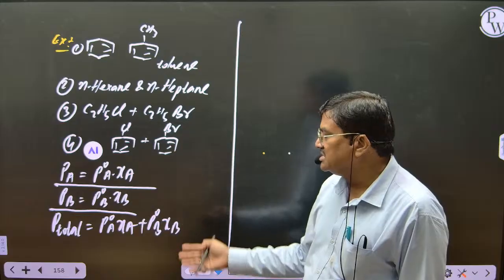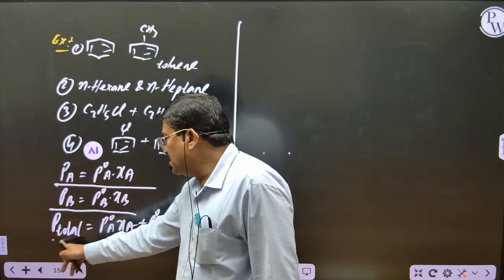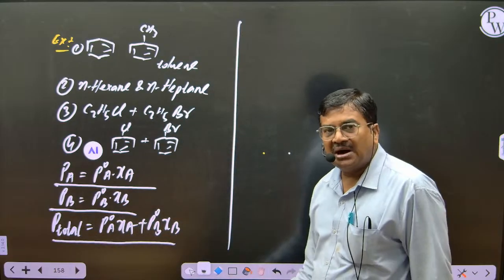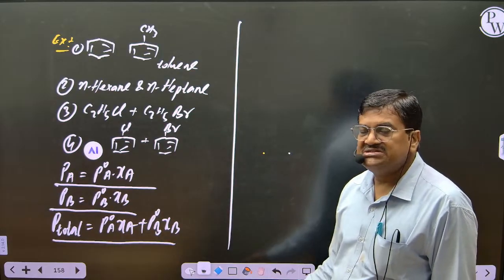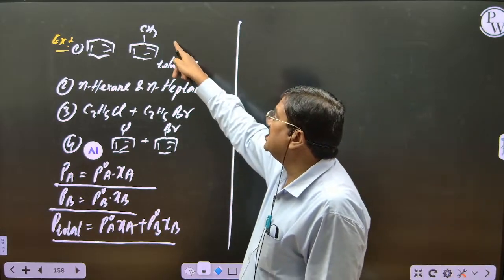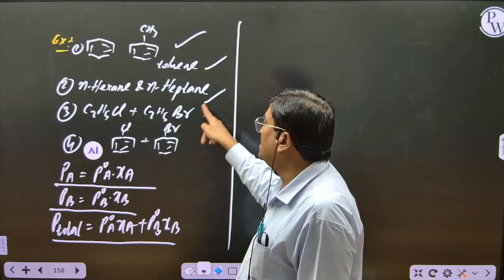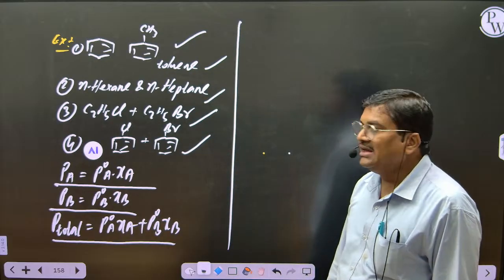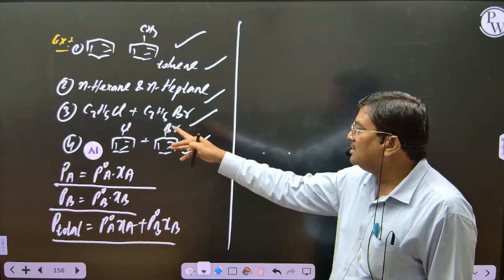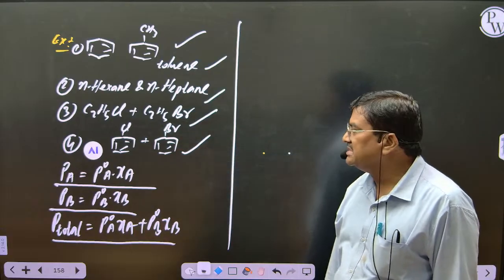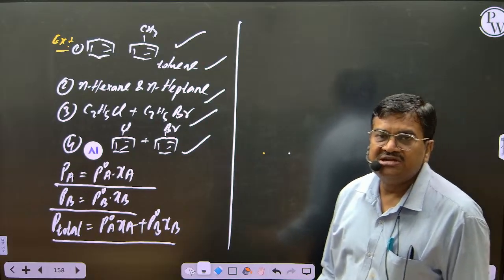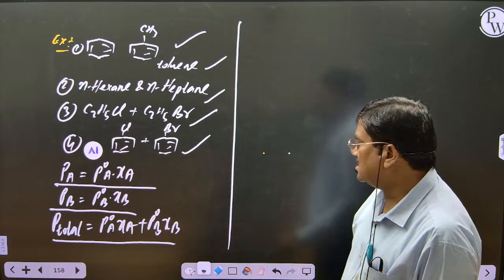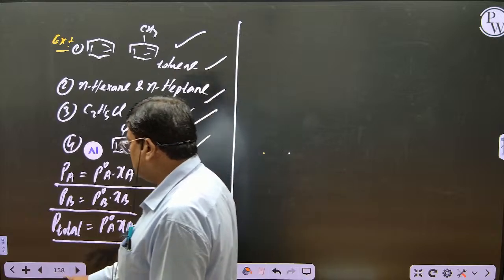There is no variation. Total vapor pressure of the solution will be the sum of the partial pressures. These are the examples we can quote for ideal solution: benzene, toluene, n-hexane, n-heptane, ethyl chloride, ethyl bromide, chlorobenzene, bromobenzene. Up to this understood all of it. So this is what ideal solution is.